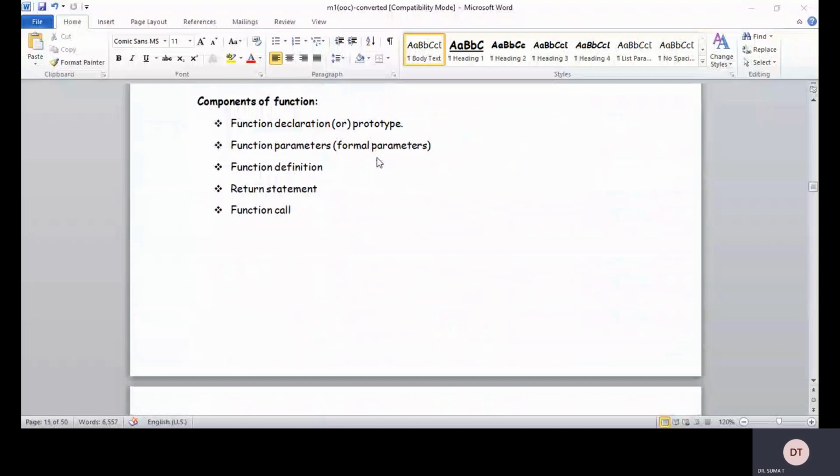Okay, so these are the different components of a function.